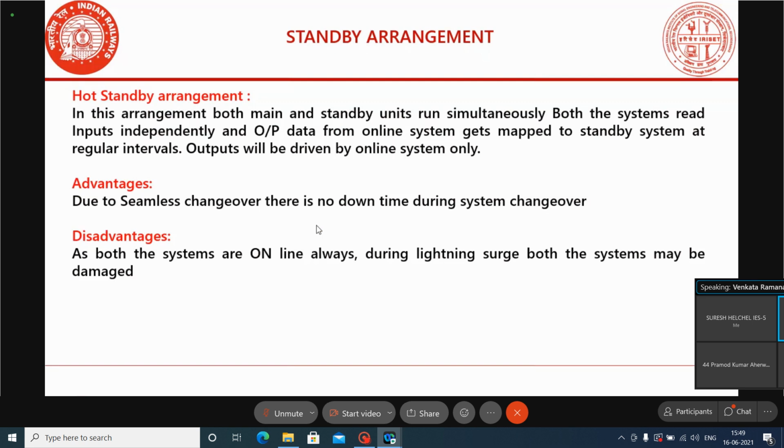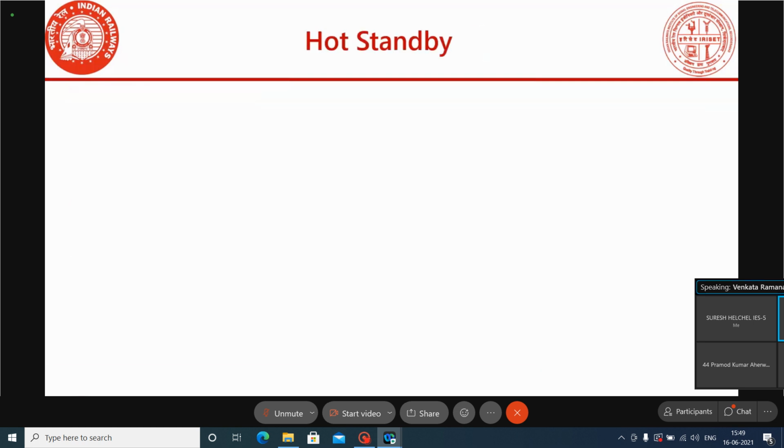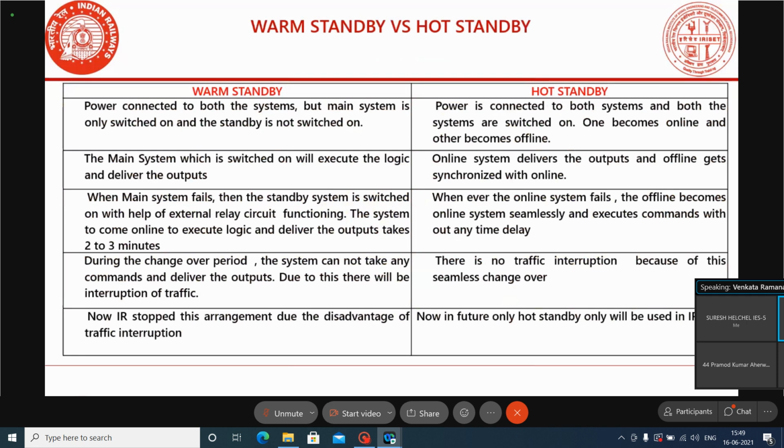So far you have discussed standby arrangements, warm standby and hot standby arrangements. We have seen the differences between warm standby and hot standby. In warm standby systems, power will be connected to only one system, and the second system will be in off condition. Whereas in hot standby, both the systems are powered on. One system will become the online system and the other will become the offline system.